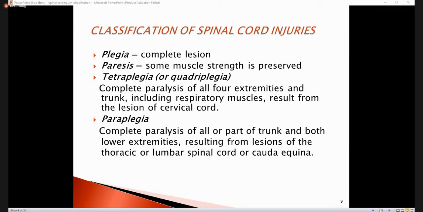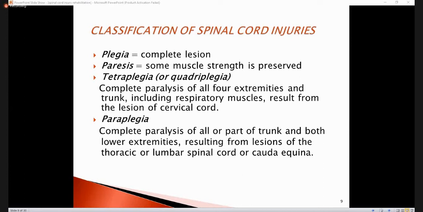As the name says, you can understand that it must be a higher lesion, in the cervical or upper thoracic region. If it is a higher cervical injury, C2, C3, C4, then more respiratory muscles are involved, and the patient is in serious condition. They might be on a ventilator. Below that, the respiratory muscles are involved, and all the trunk muscles, upper extremities and lower extremities are involved. If it is plegia, it means a complete paralysis.